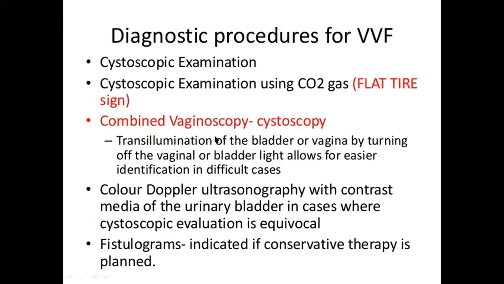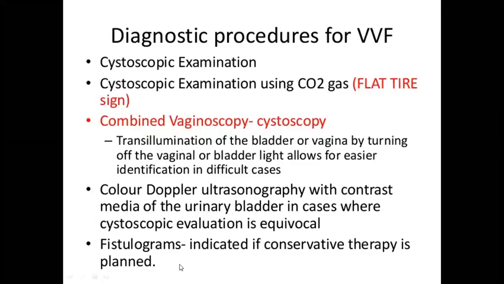Combined vaginoscopy and cystoscopy. Simultaneously, you pass a vaginoscope through the vagina and cystoscope into the bladder. And you can see the transillumination of the bladder and vagina by turning off the vaginal and bladder lights. So you can imagine 2 tubes are passed, one through the vagina and one through the bladder. And when you switch off the light in the vagina, if the fistula is there, you can see the illumination of the light from the adjacent scope.